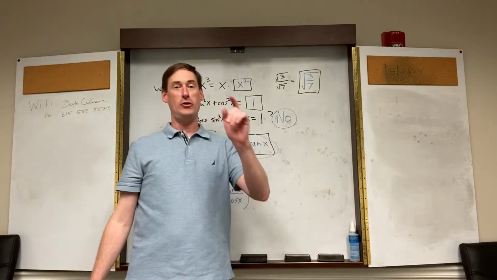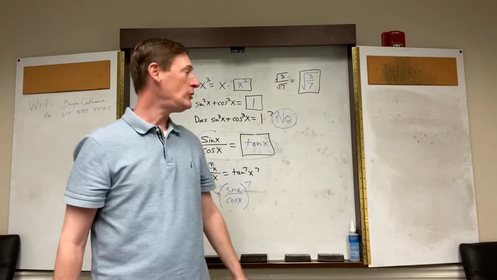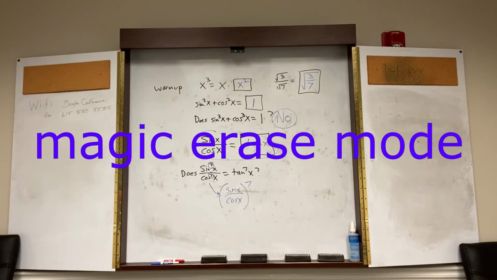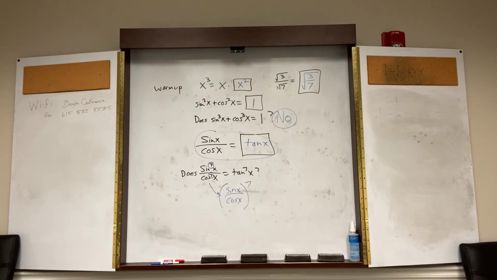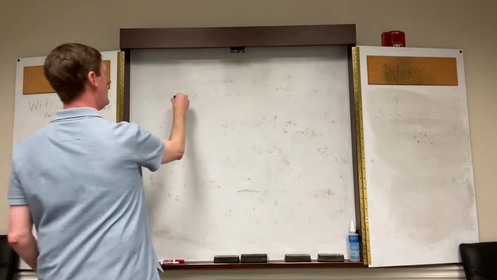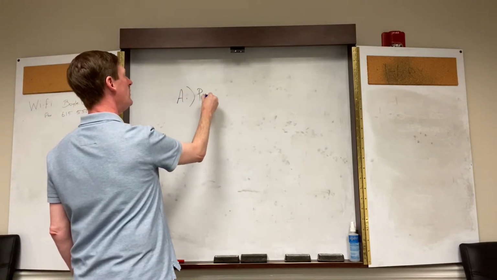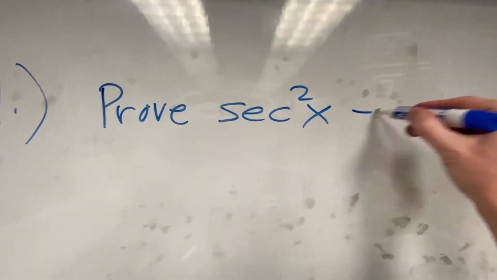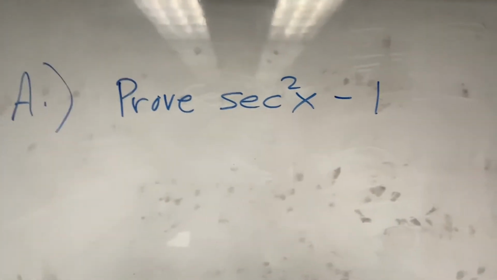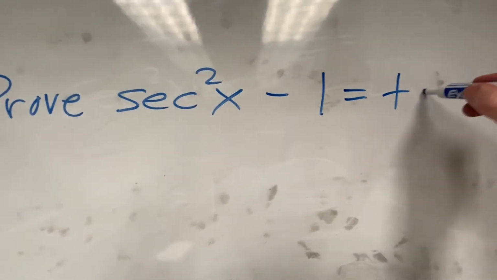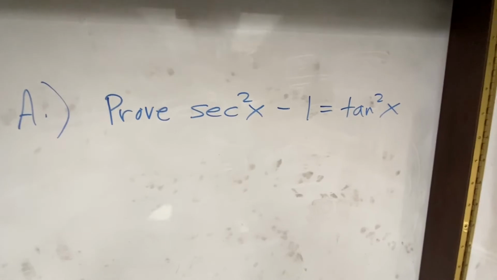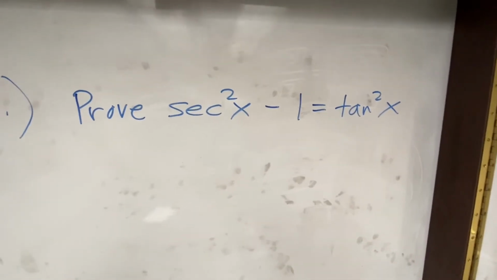All right, let's go to problem A on your page. And well, the board magically erases. This is going to be a straight up pre-calculus problem using the facts we just talked about. So we have prove secant squared of x minus 1 equals tangent squared. This is a pre-calculus fact. This will come back in AP calculus and it will come back in college.